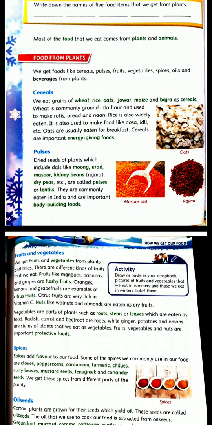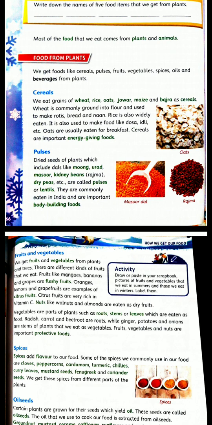And cereals, yes, we do eat cereals: wheat, rice, oat, jowar, maize, bajra. These all are kinds of cereals, right? So these are energy giving foods. In your previous classes you have studied different types of food: energy giving food, bodybuilding food and protective food. Bodybuilding foods are the protein products. When you talk about fruits and vegetables, an apple a day keeps the doctor away. We understand they protect us from different diseases, so these are called protective food.